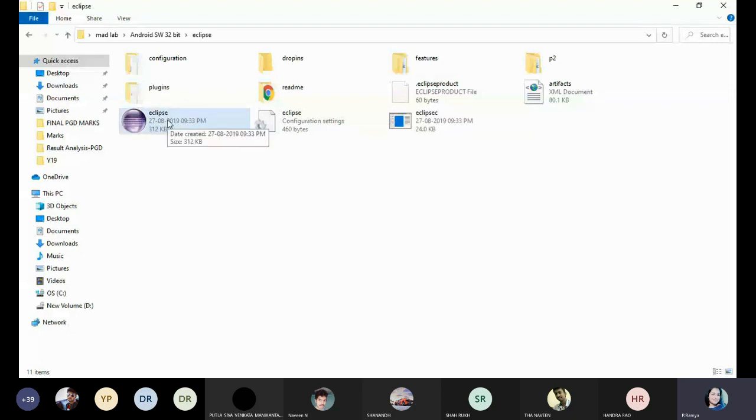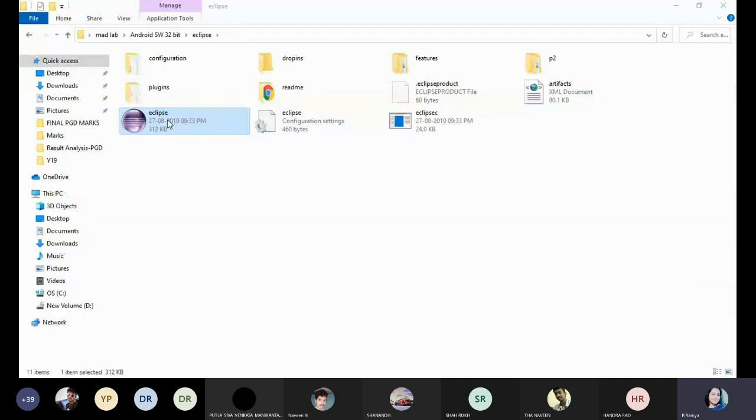Okay. Anyway, if you click on Eclipse, automatically it will ask you to select your workspace. Workspace is nothing but, as a developer, we need some space to store all your data. You just ignore the dialog box. You just try to grab what is meant by a workspace. That is enough. So if you click on the blue colored Eclipse, automatically it will ask you to select a workspace.